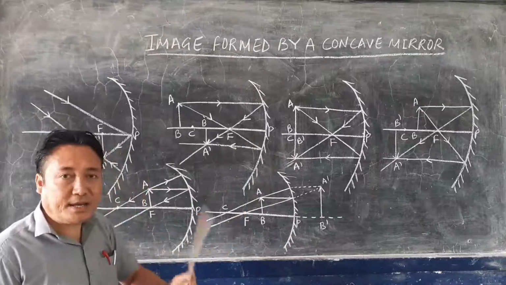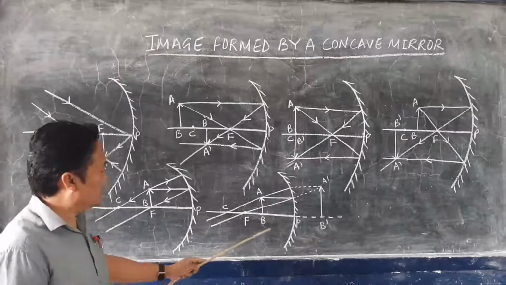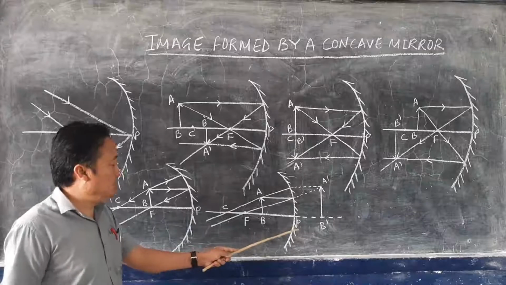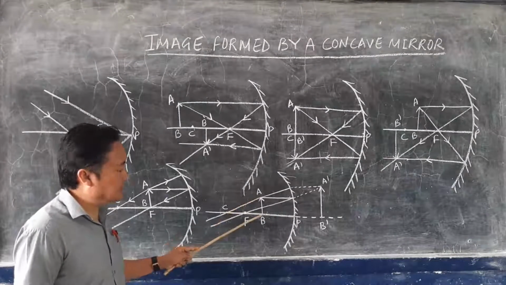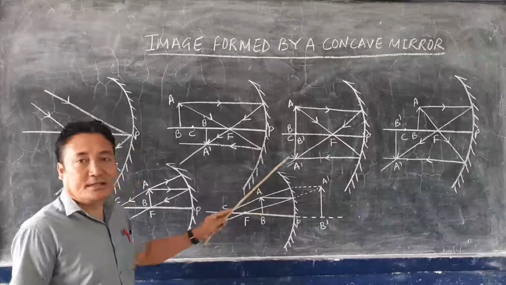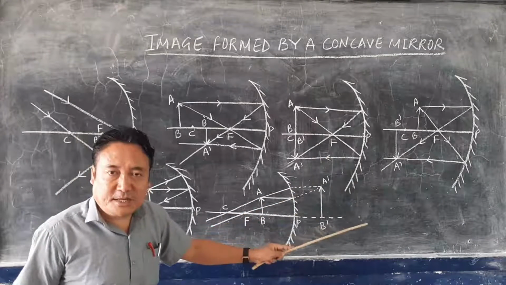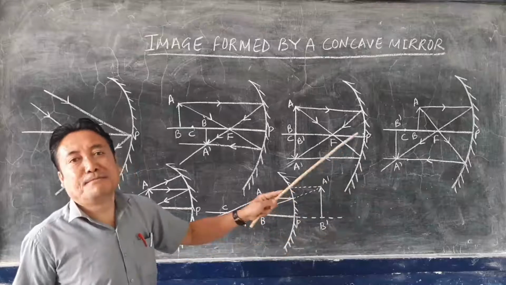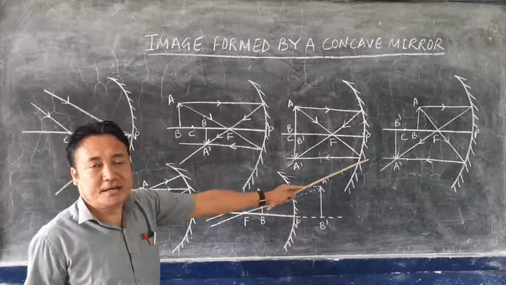Only in this one condition, when the object is placed between the pole and the focus, the concave mirror will form an erect, virtual, and highly magnified image. In all the other cases, a real image will be formed.